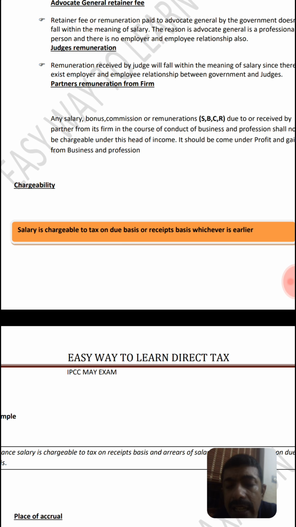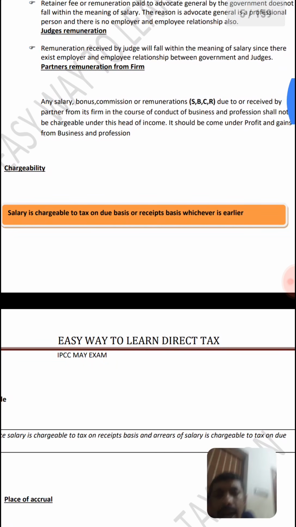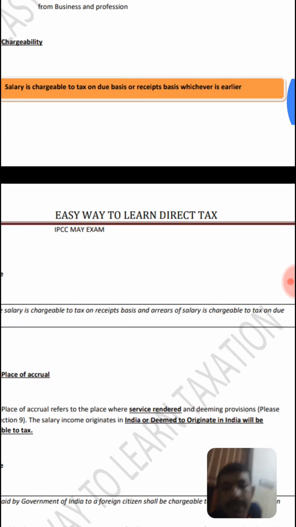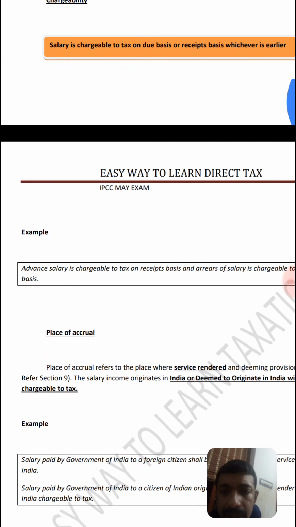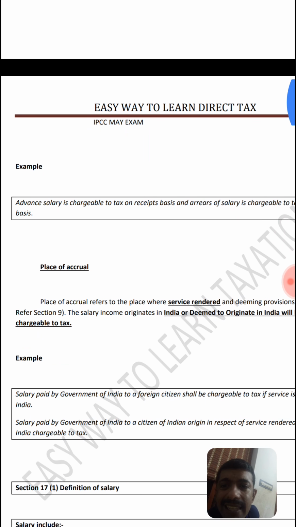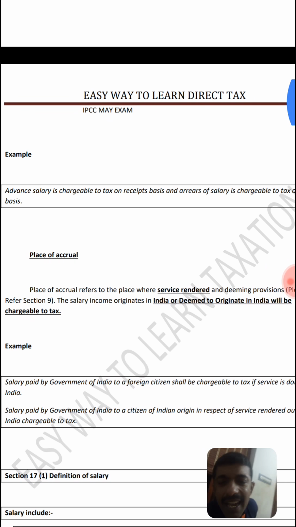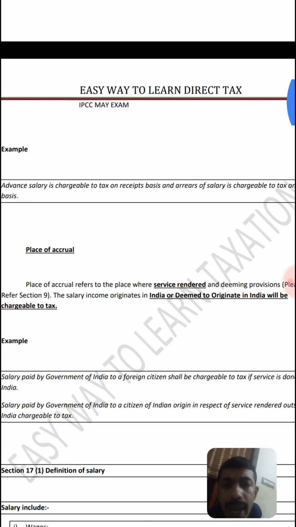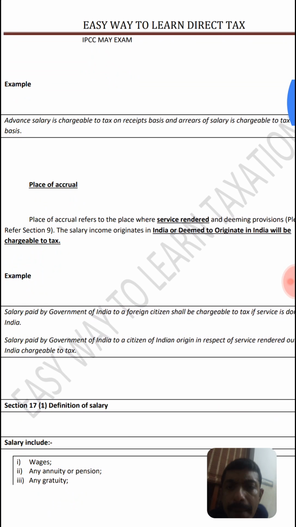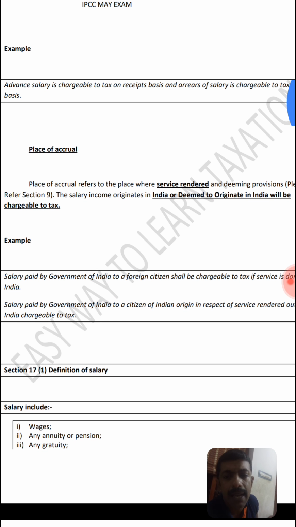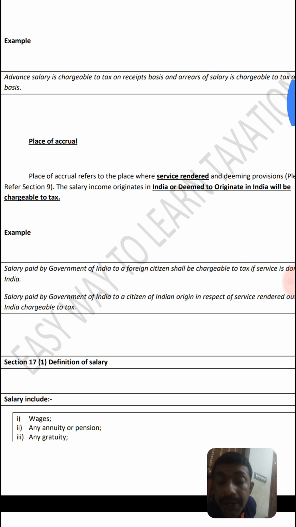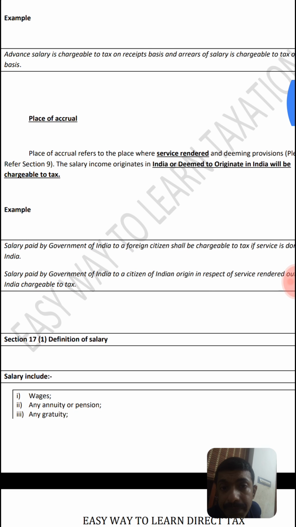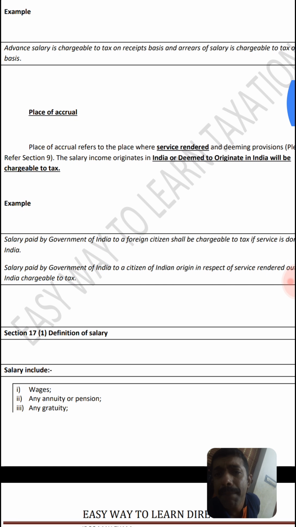The chargeability section has been mentioned in the chart. Salary is chargeable to tax on due basis or receipt basis, whichever is earlier. We just discussed the example. Advance salary is chargeable to tax on receipt basis and arrear of salary is chargeable to tax on due basis. The example I just gave you: due basis, Vijay Mallya example. Receipt basis, advance salary.